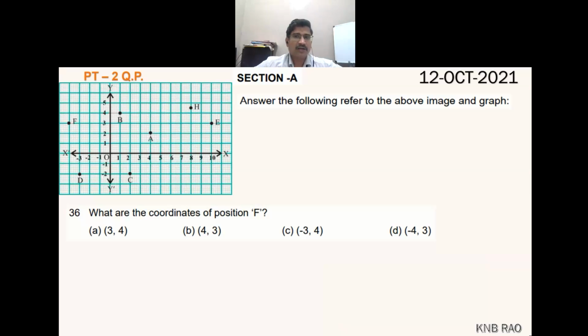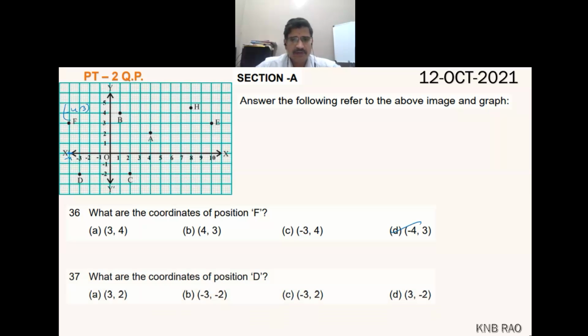Second quadrant. So definitely minus comma plus. Here only C and D are minus comma plus. Is it minus 3 or minus 4? Minus 4 comma 3. Yes, minus 4 comma 3. So D is the right option. Simple, quickly we can do it.